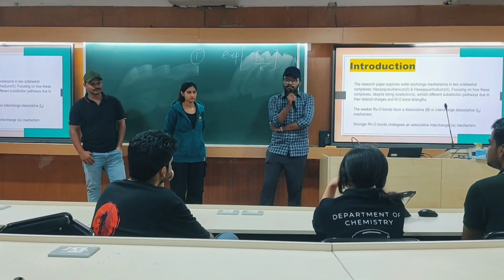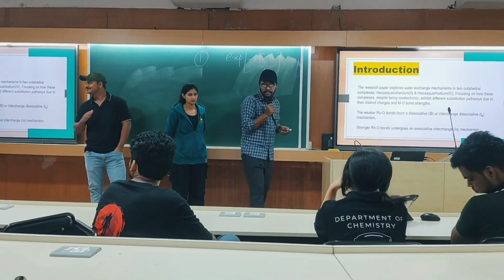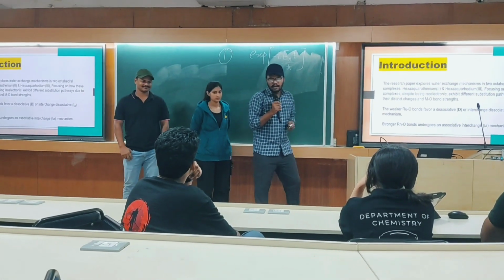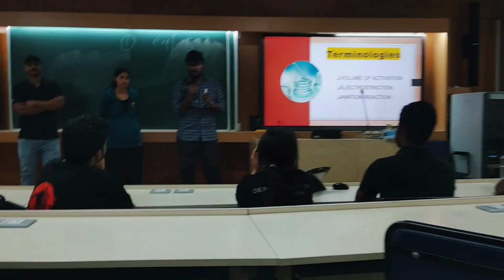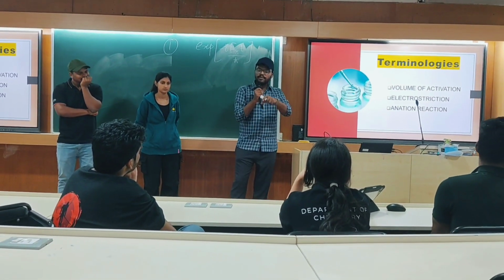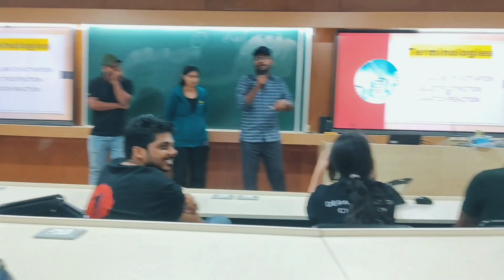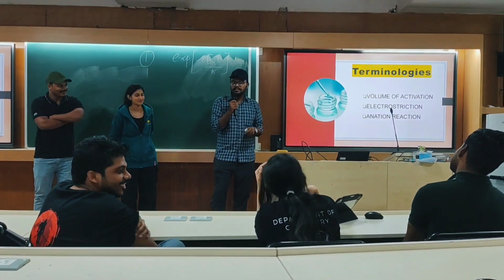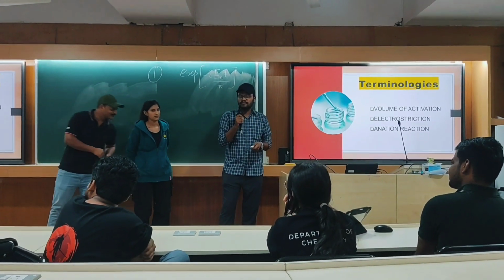So this research paper explores the water exchange mechanism in two octahedral complexes, hexa-aquaruthenium(II) and hexa-aquarhodium(III). If we see the configuration of these two, the factors are activation volume and reactant volume. The second term is electrostriction, which is basically the effect of the electric field of the positive charge. The more the charge, the more the surrounding water molecules will be polarized. Anation reaction means the substitution reaction of an octahedral complex by an anionic ligand.